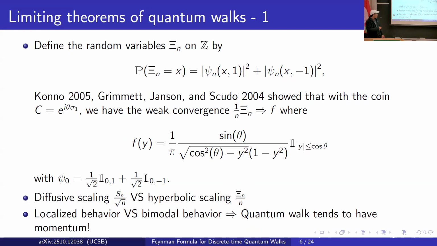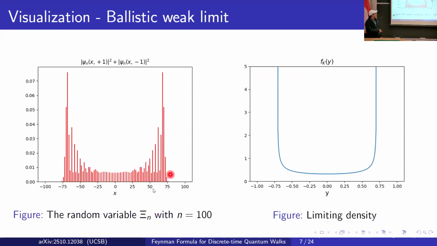In addition to this scaling, we see that the limiting behavior is very different. For the classical case, we have the central limit theorem, so the limiting density is a normal distribution, which is localized at the origin. But the limit of this quantum walk is ballistic, with a bimodal behavior. You can see from this density that when y is closer and closer to the boundaries, this fraction blows up. You can visualize this density from this plot of quantum walk probabilities. This is very typical quantum walk behavior: we have more probability further away from the initial condition, which is 0 here.